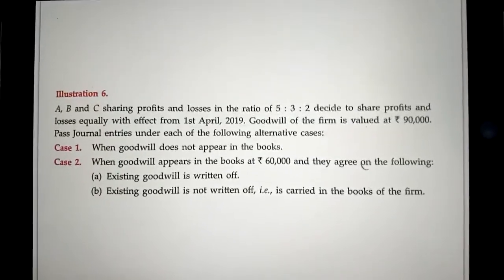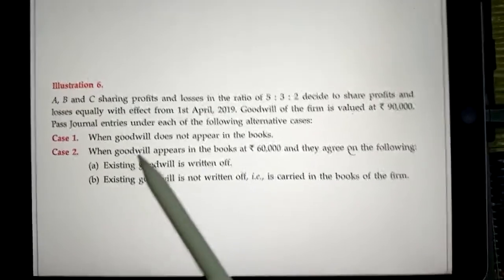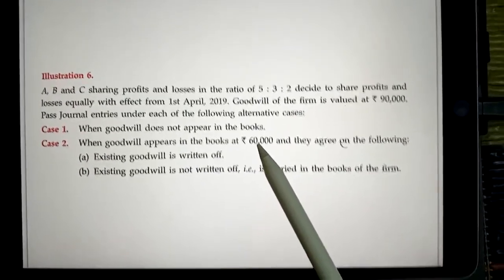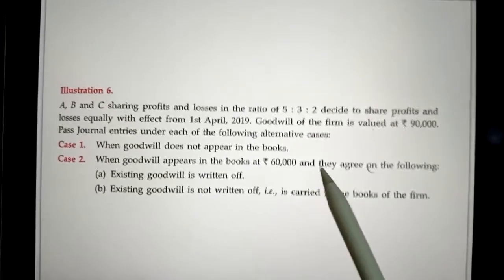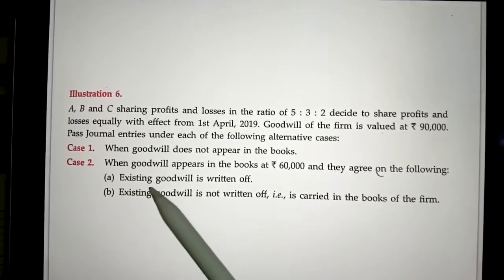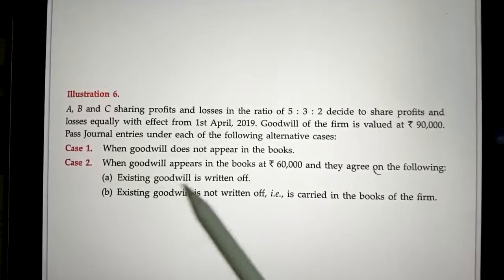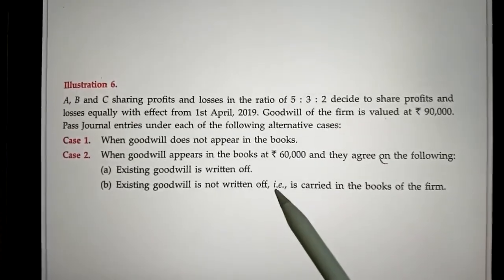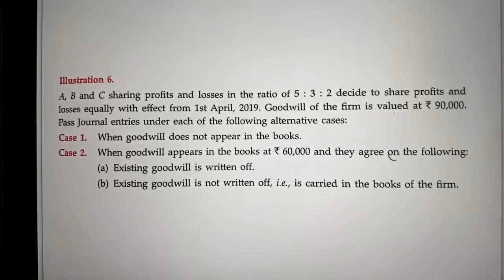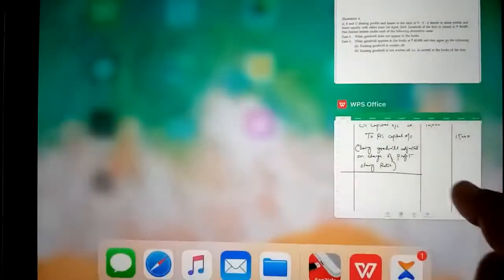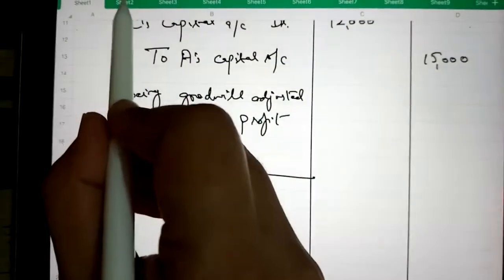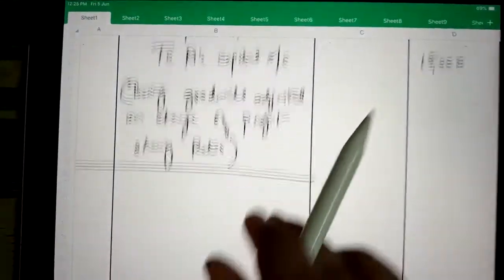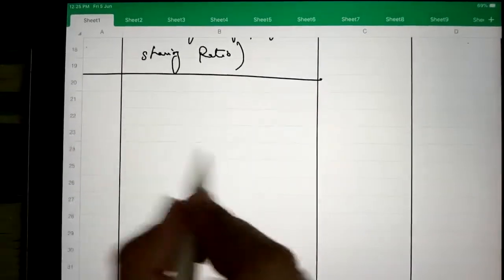Now in the second case, when goodwill appears in the books at rupees 60,000, so existing goodwill is 60,000, and they agree on the following terms. First, when the existing goodwill is written off, and the second, existing goodwill is not written off. So here, if the existing goodwill is written off, we will first pass an entry to write off the existing goodwill. It is the case second,